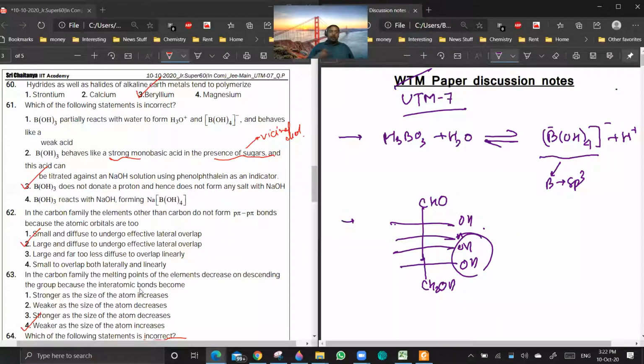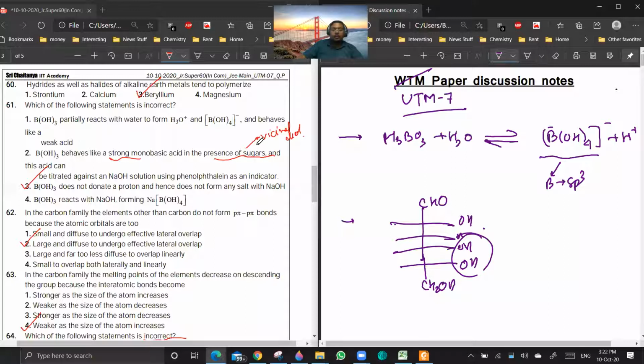So it will increase the acidic nature of boric acid by forming the B(OH)4 minus ions. So if it becomes a strong acid, it can be titrated against NaOH using phenolphthalein as indicator, because in weakly basic medium also it will change its color. You can use phenolphthalein as indicator if your acid is a strong acid. Are you getting a point?